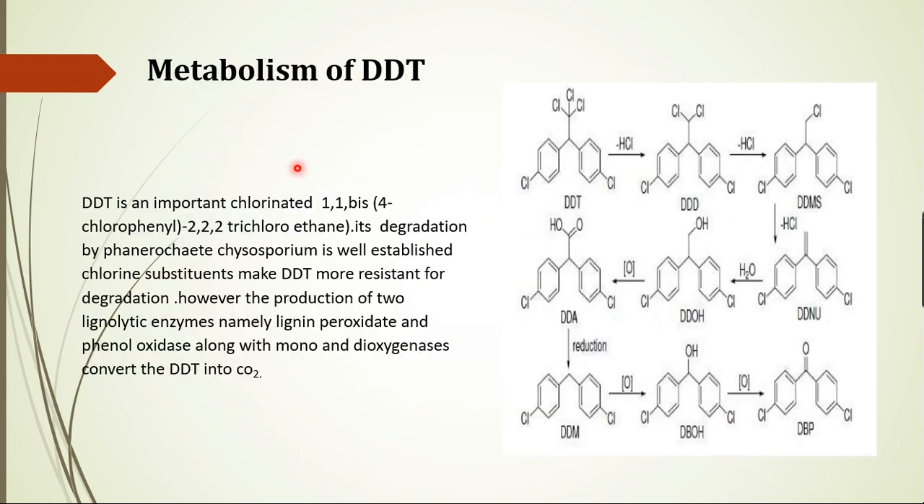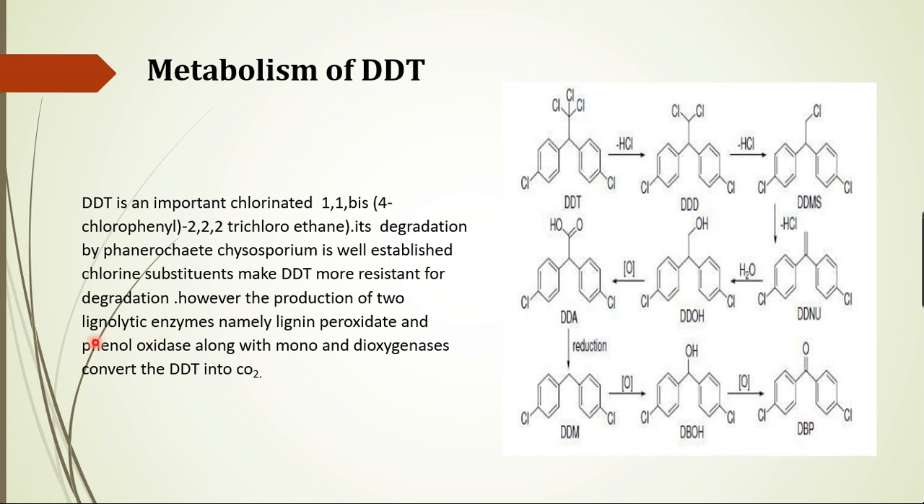Next, coming to the metabolism of DDT. As I told you, DDT is an important chlorinated compound. The full form of DDT is 4-chlorophenyl 2,2,2 trichloroethane, and its degradation is by Phanerochaete chrysosporium, which is a fungus. It is well established that chlorine substituents make DDT more resistant to degradation. Other organisms that degrade DDT are Enterobacter, which I told you about, and Achromobacter.